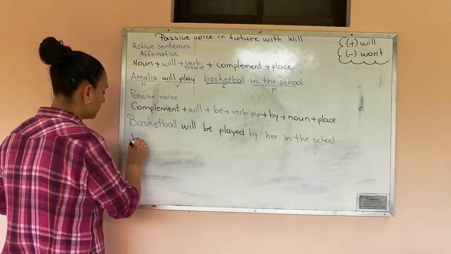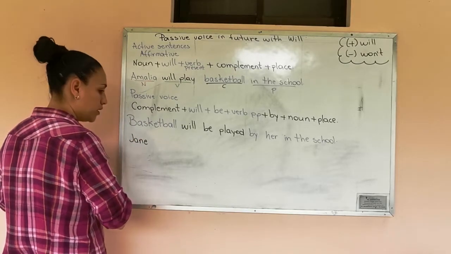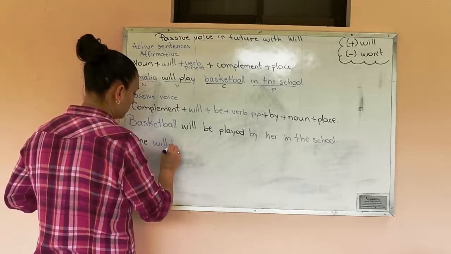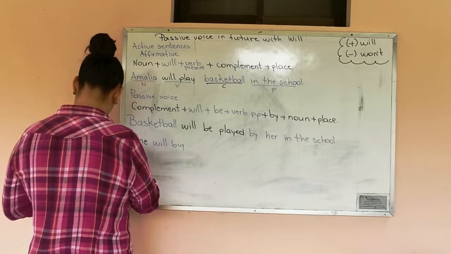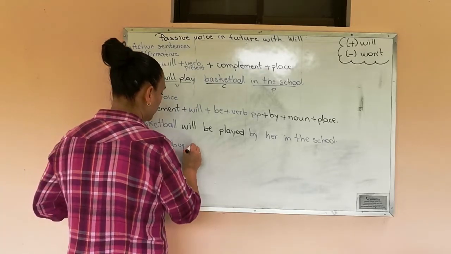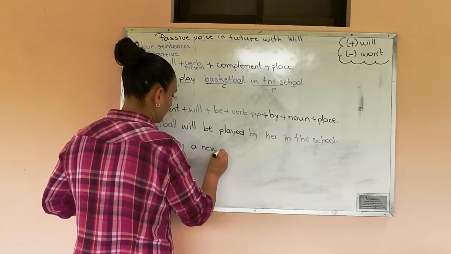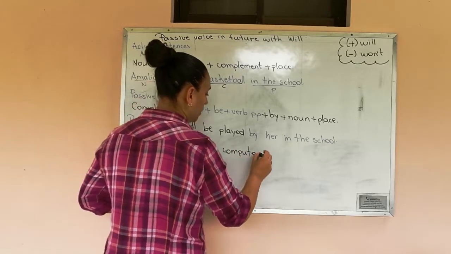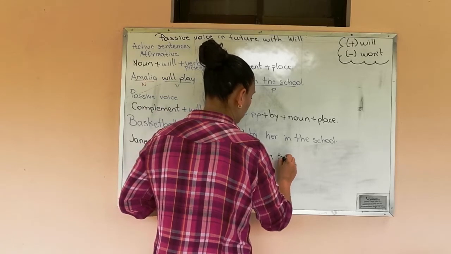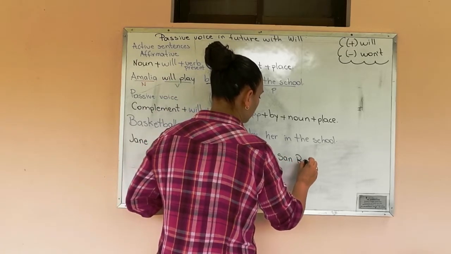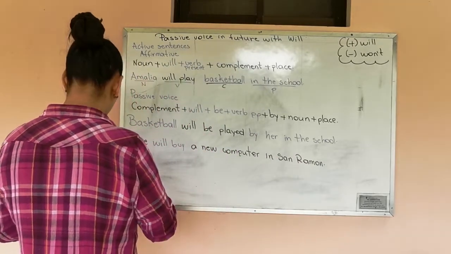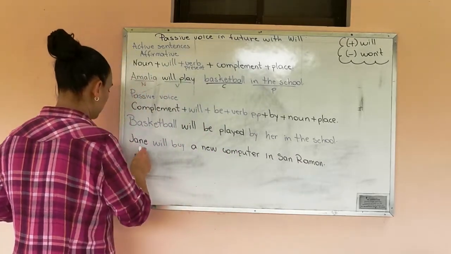Jane will buy a computer in San Ramon. Identify the parts of the sentence.